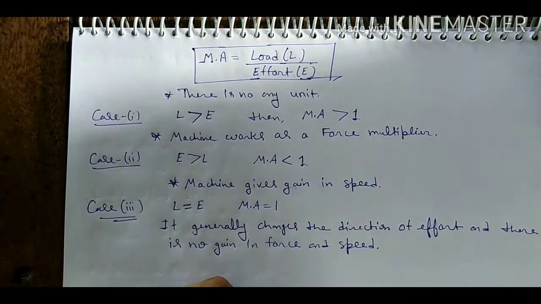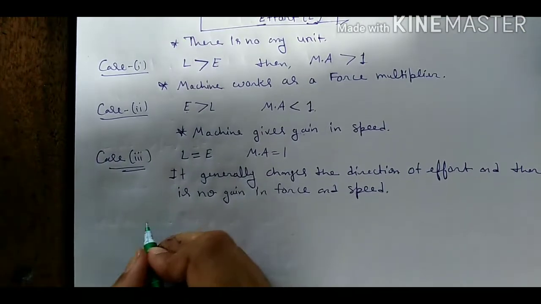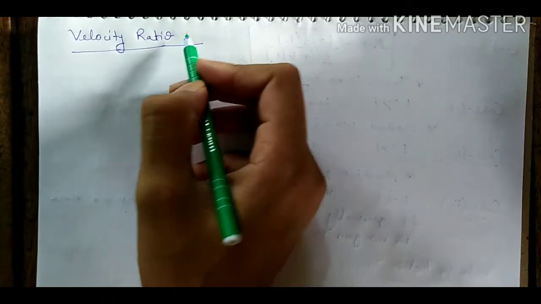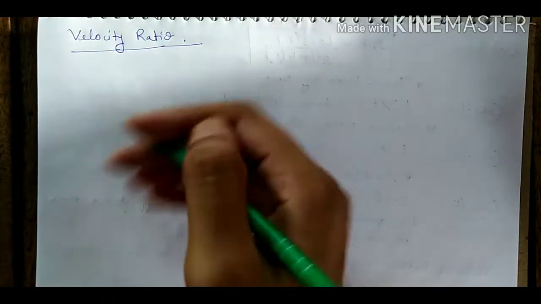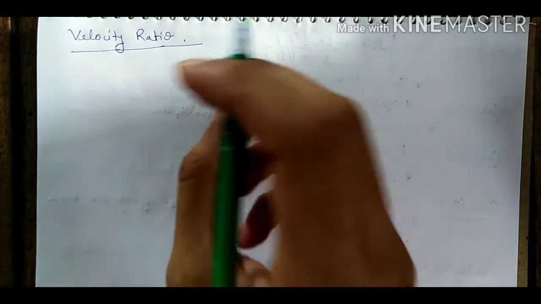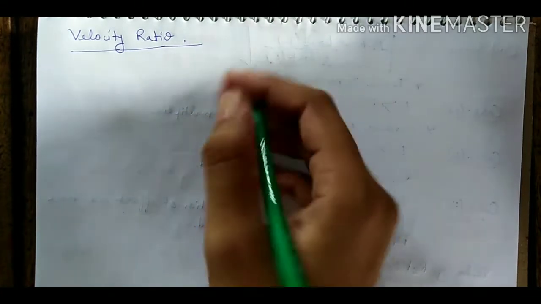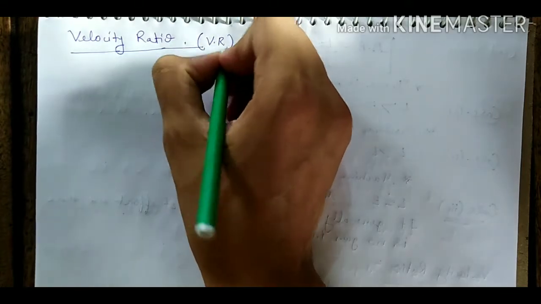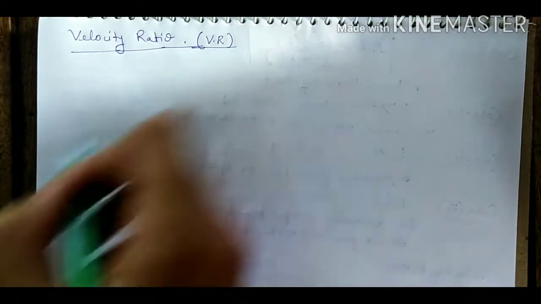Okay, students. And the second term is velocity ratio. Student, velocity ratio. What is the velocity ratio? It is also a ratio. Which ratio? It is a ratio of velocity of effort and velocity of load. And it is denoted by capital V and capital R, VR. V for velocity, R for ratio.